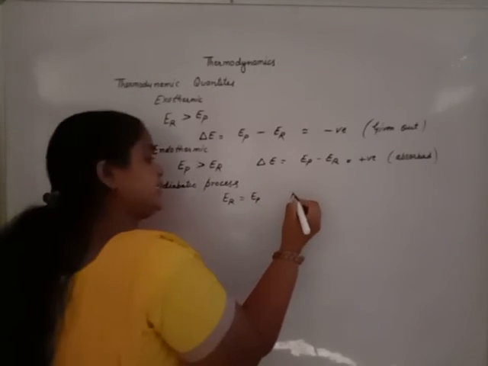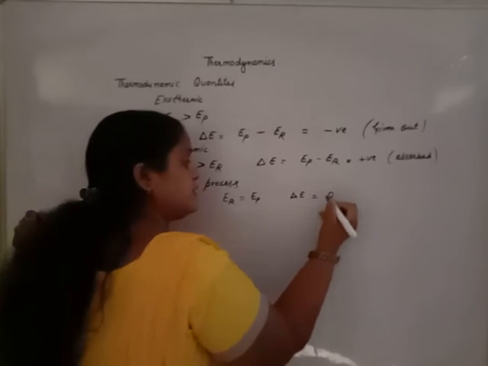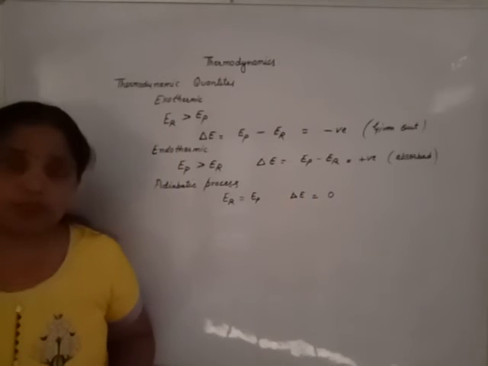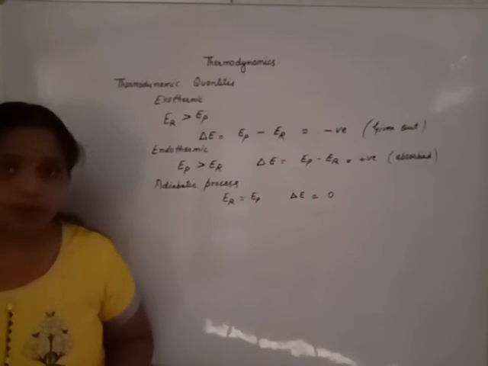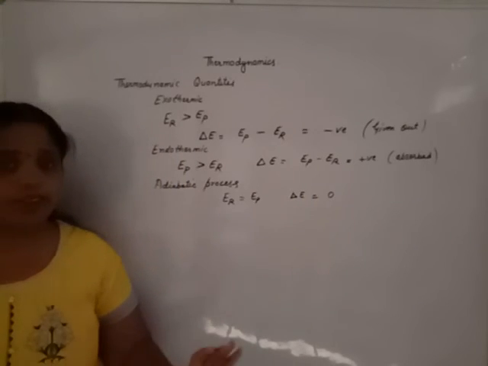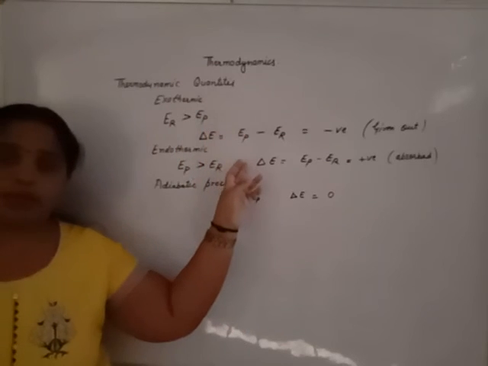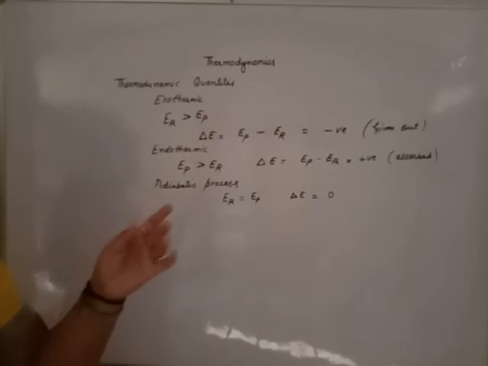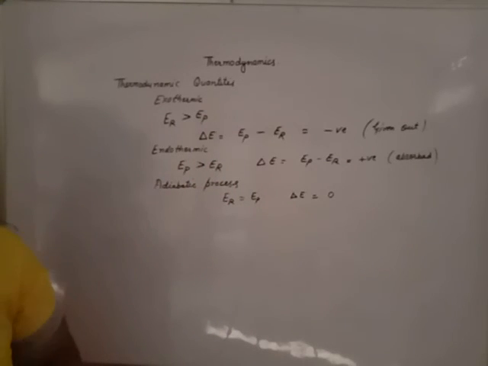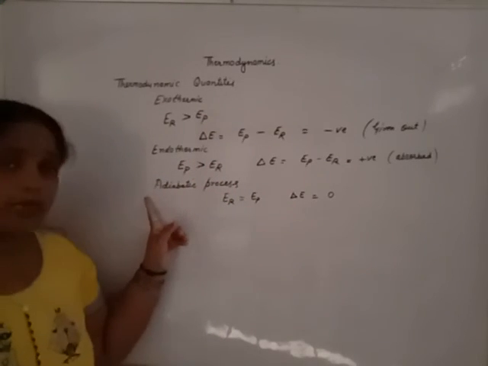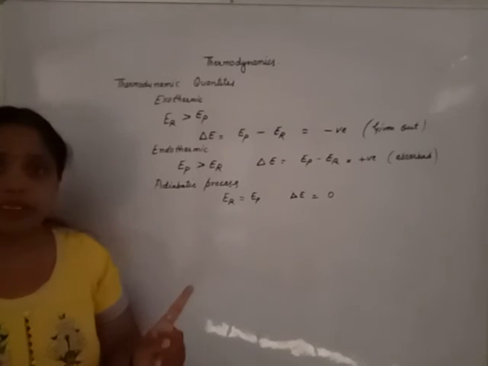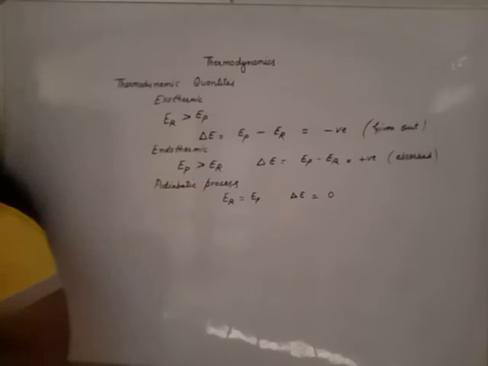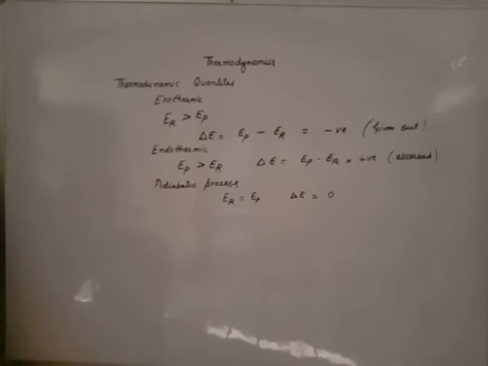That means change in internal energy is 0. Because heat remains constant, energy cannot change. If energy will change, the reaction is exothermic or endothermic. Either the process is isothermal, isochoric, or isobaric, energy will change. In case of adiabatic process, heat remains constant. That means energy remains the same.